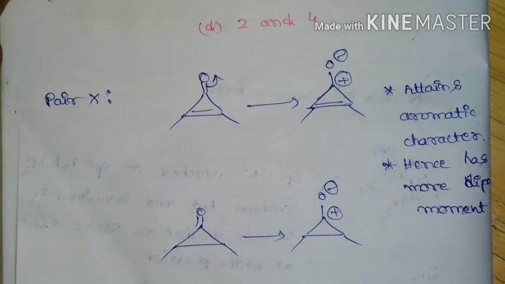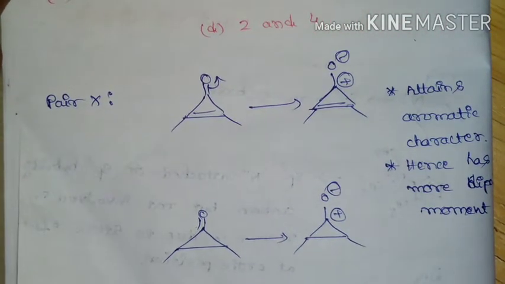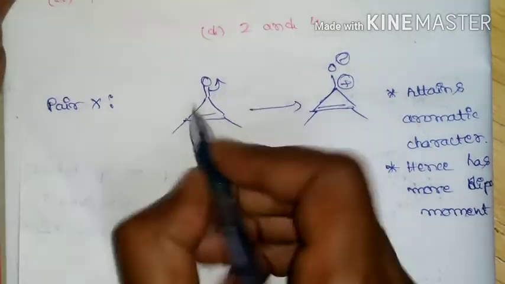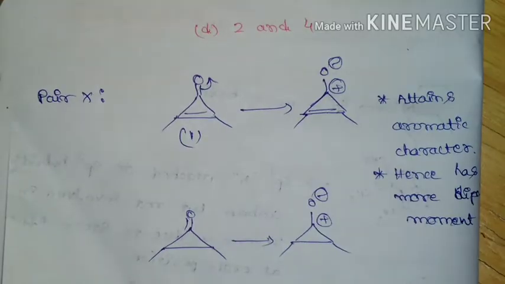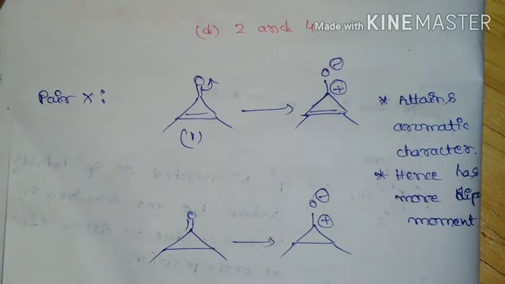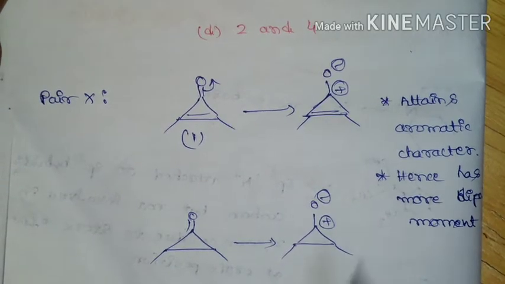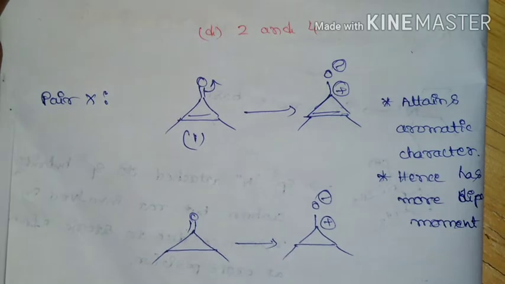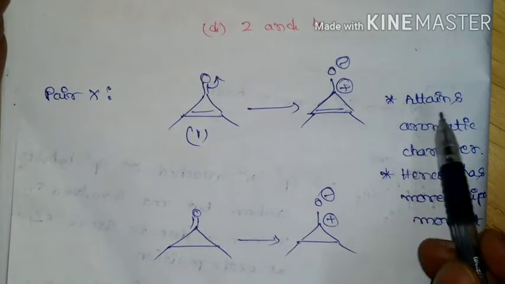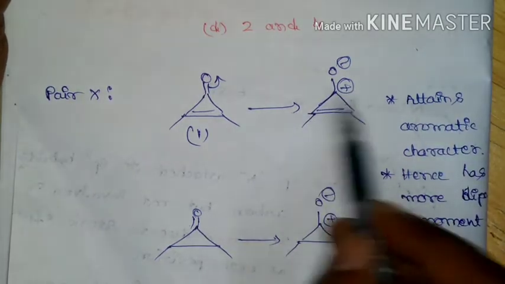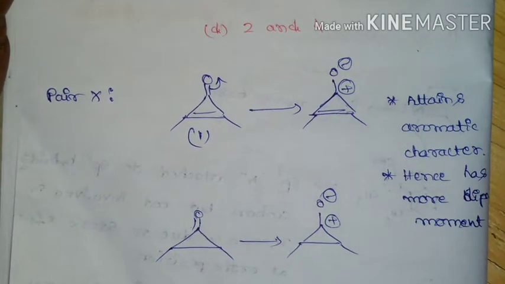If you come to the solution, in pair X, in the first compound, due to the electronegativity difference, the bonded pair of electrons will shift towards oxygen, and there will be charge separation. But after charge separation, this compound is going to attain aromatic character.